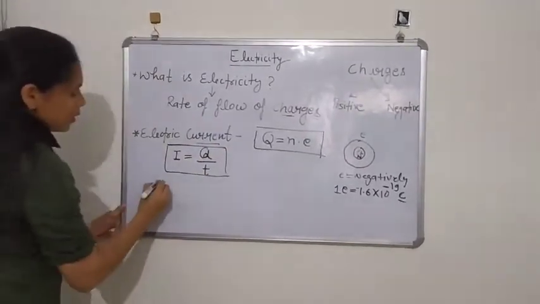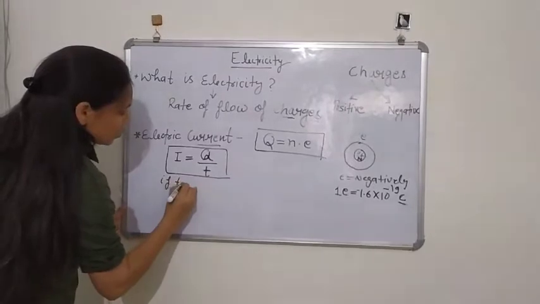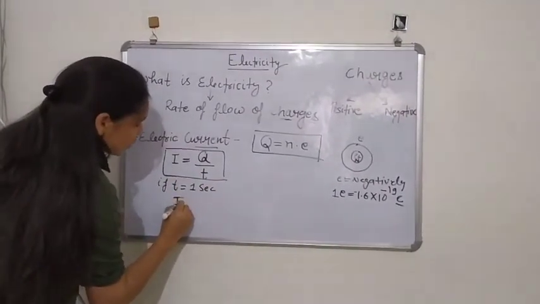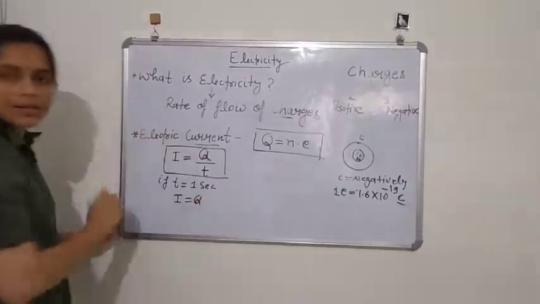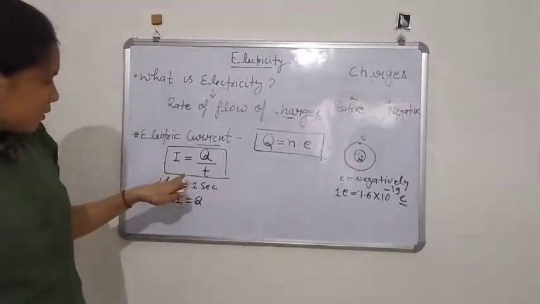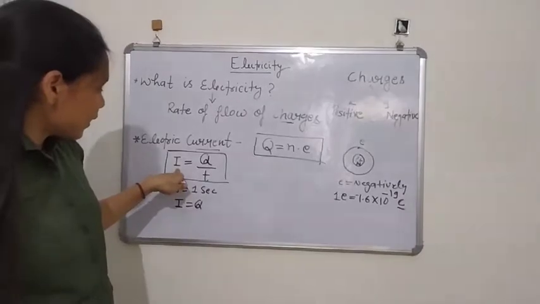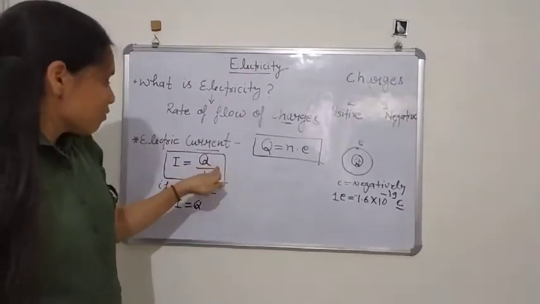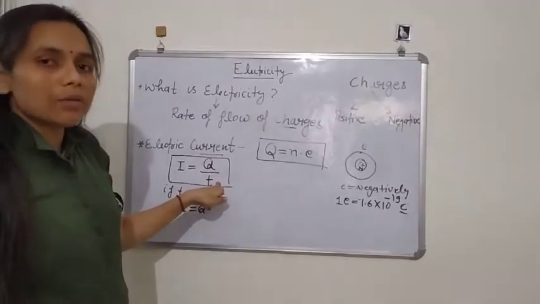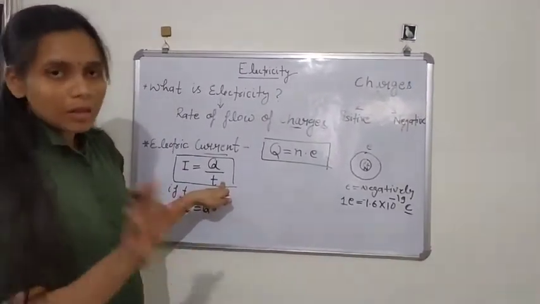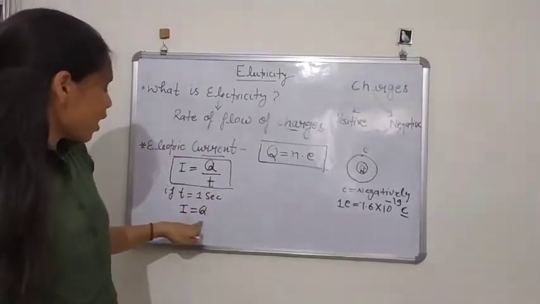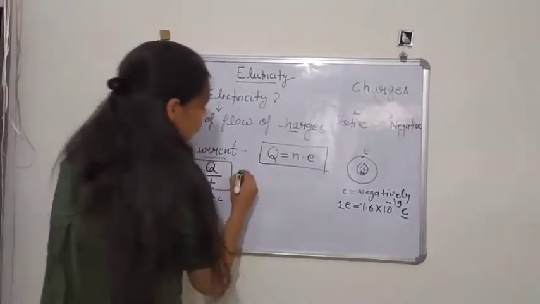If t equals 1 second, then the total current will be the total amount of charge which is flowing. That is why the electric current is the total amount of charge flowing per unit time through a cross section of a wire or whatever conductor we are using. So I equals Q by t.